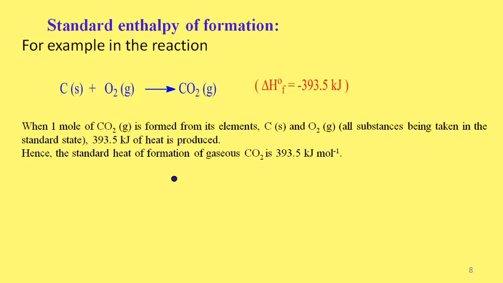When 1 mole of carbon dioxide is formed from its elements, solid carbon and oxygen gas, all the substances being taken in standard state, 393.5 kilojoule of heat is produced, and therefore the standard heat of formation of gaseous carbon dioxide is minus 393.5 kilojoule per mole. That is, delta H naught f is equal to minus 393.5 kilojoule, as heat is liberated; this is an exothermic reaction.